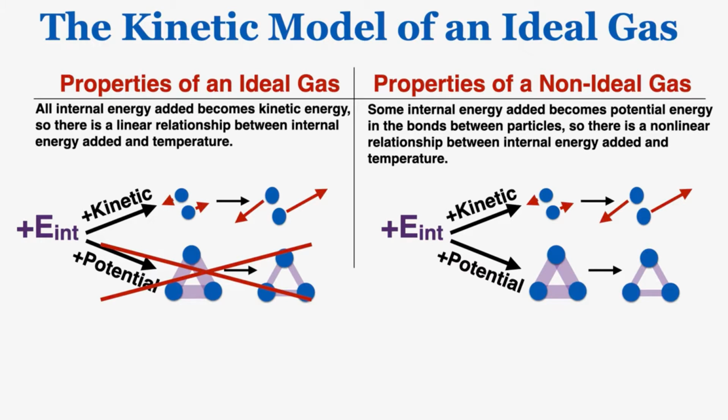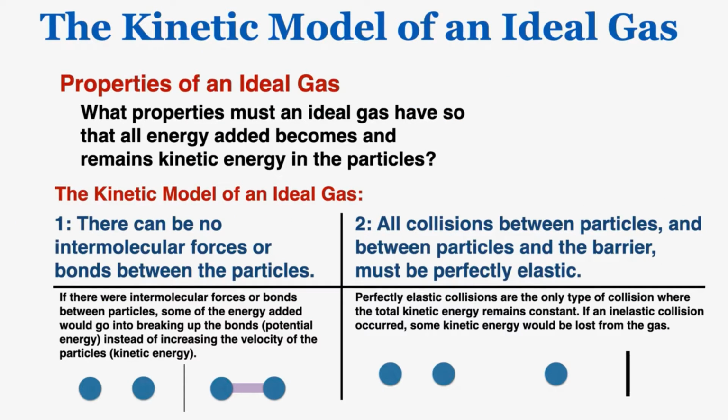So that leads to the question, what properties must an ideal gas have so that all energy added becomes and remains kinetic energy in the particles? There's a whole list of properties, but these are the two properties that it's most important for an ideal gas to have so that all the energy added becomes kinetic energy. The first property is there can be no intermolecular forces or bonds between the particles. If there were intermolecular forces or bonds between particles, some of the energy added would go into breaking up those bonds.